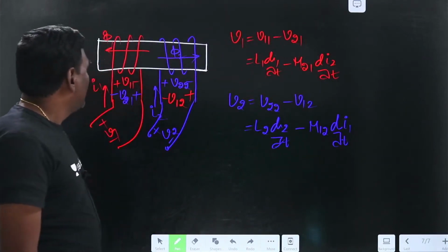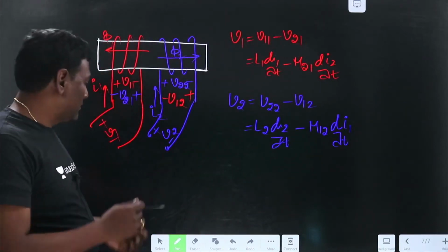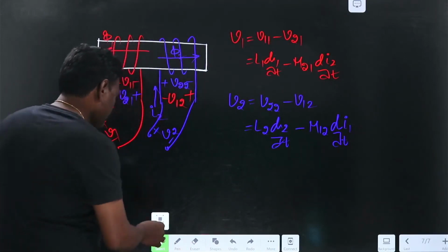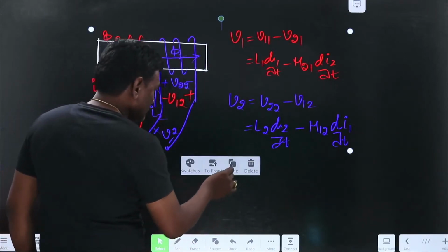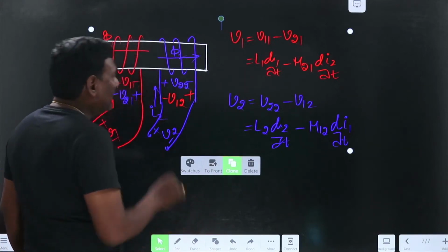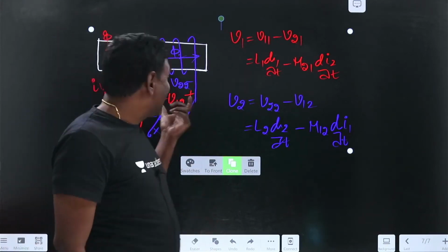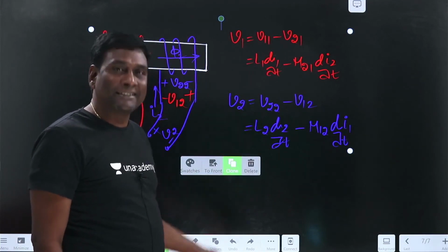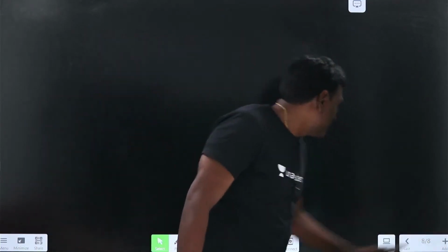Now let us go ahead. Let us consider the same circuit and convert this into dot convention, and with dot convention let us see how the same equations are going to be formed.